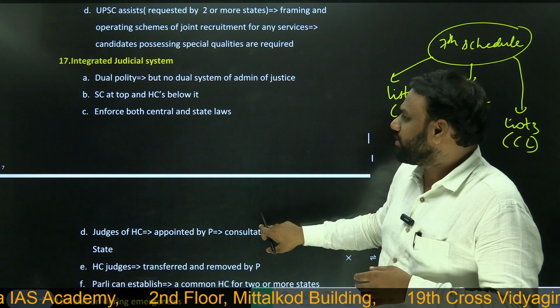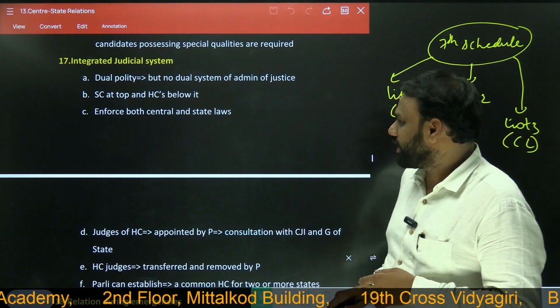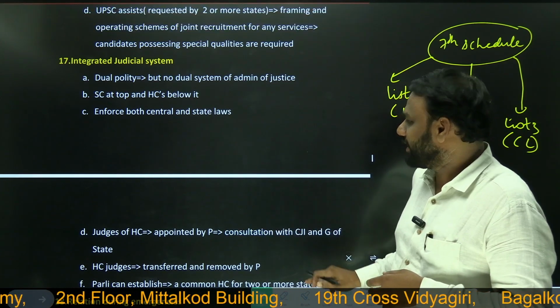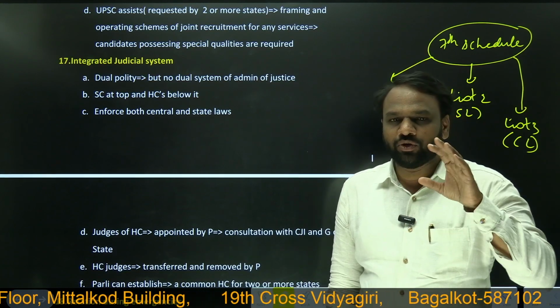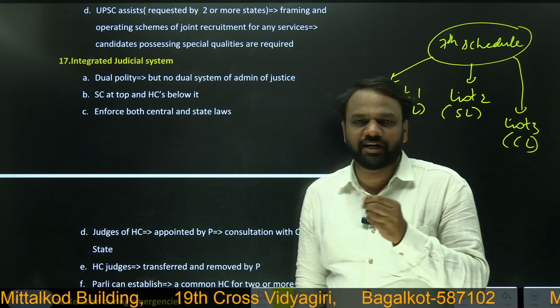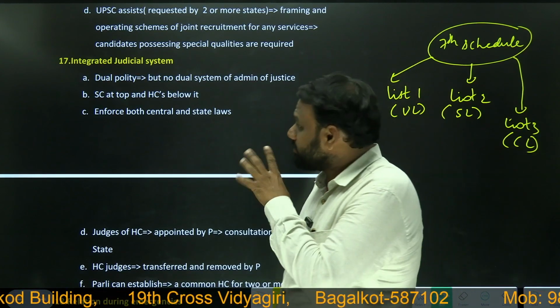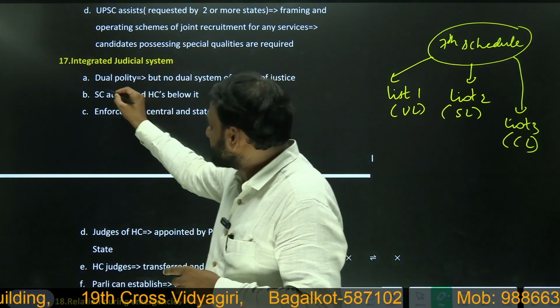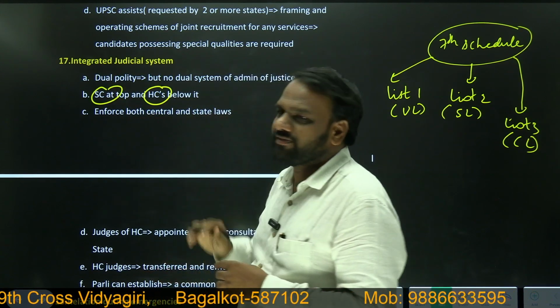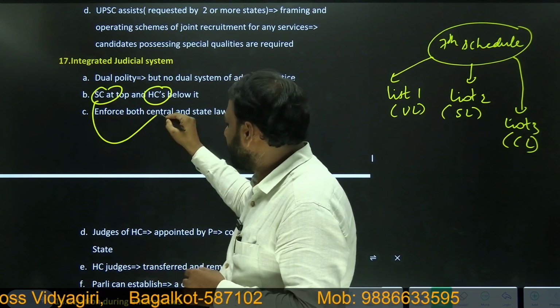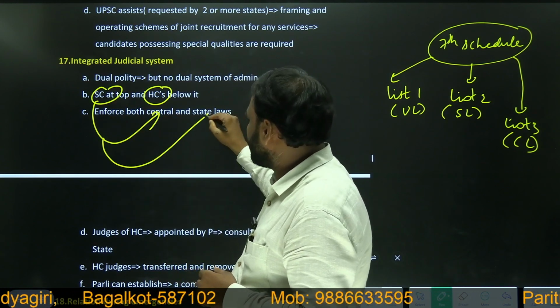Next, when it comes to judiciary, it is integrated. So when it comes to legislature, it is not integrated. So center can make laws on few subjects, state can make laws on few subjects. When it comes to judiciary, it is integrated because Supreme Court at the top and they can enforce both central laws as well as state laws. Supreme Court can enforce central law, Supreme Court can enforce state laws.